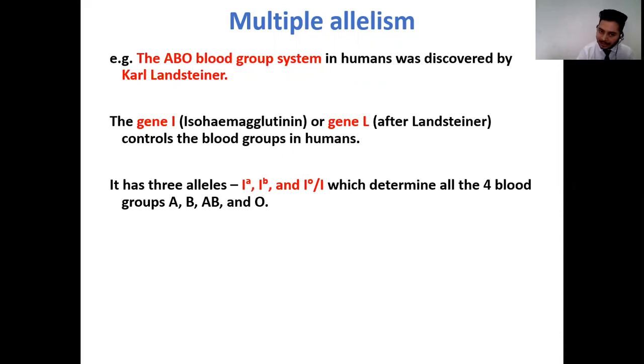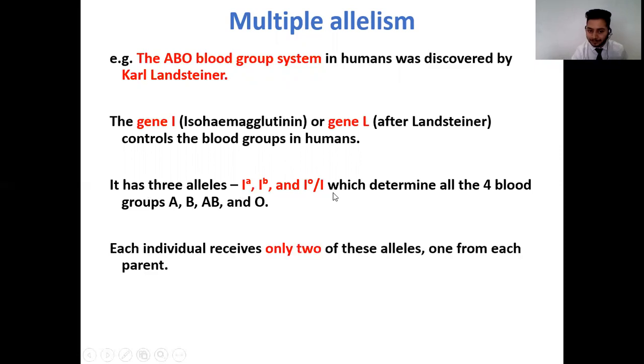So what are these three alleles? I have the three alleles IA, IB, and IO. IO, you can also call simply i. These three alleles of the gene I are responsible for determining all the four blood groups within the human population. What are the four blood groups in humans? You have blood group A, blood group B, blood group AB, and blood group O. All these four blood groups are determined with the help of these three alleles, IA, IB, and IO.